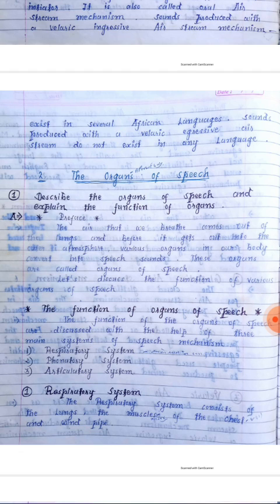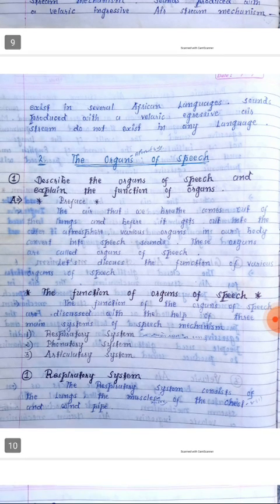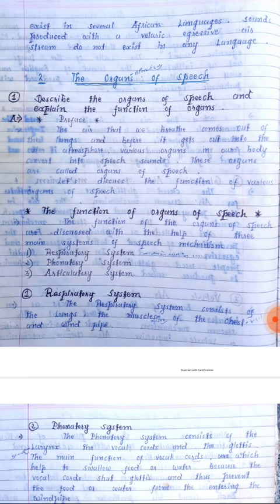One is organs and one is the airstream mechanism, but at the end they both talk about air and the mechanism. So it is similar to discuss the airstream mechanism or the organs of speech, as they work in parallel. So this is the organs of speech. I hope you guys can understand.